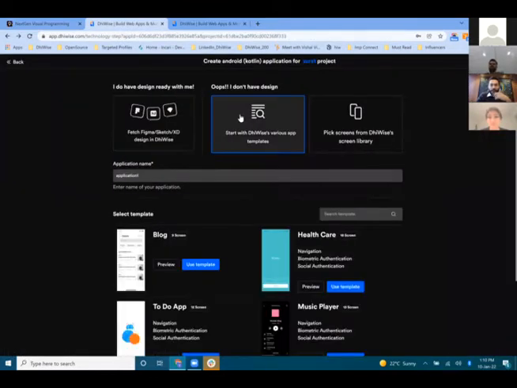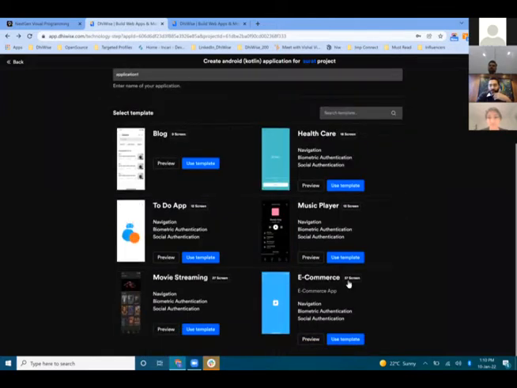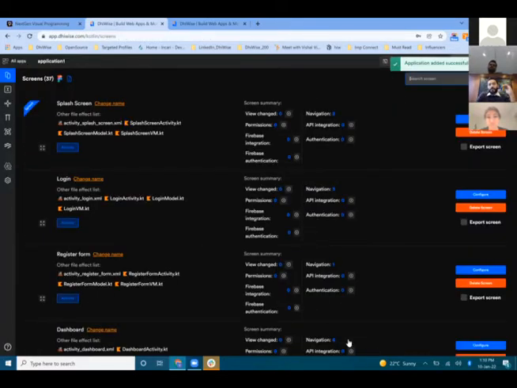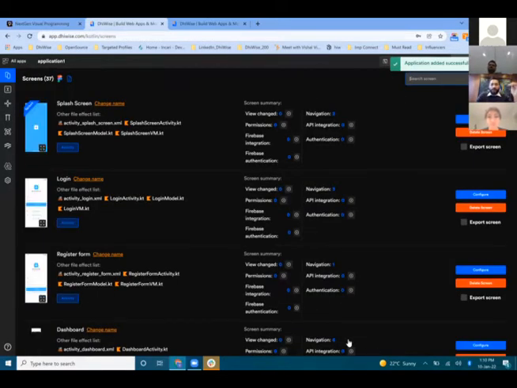So let me take an e-commerce template right now. This is a 37-screen application. We know that if you want to build a 37-screen mobile application with responsiveness and everything, it will require at least 15 days with the quality and all. So instead of that, you just need to upload your designs. We will automatically render all the components from your Figma to this particular DhiWise canvas.